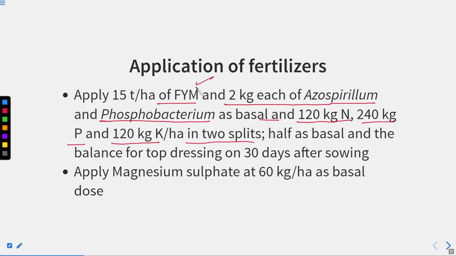So this is the farmyard manure, and these are some of the bacterium that should be present in the field, and half as basal and the balance as top dressing 30 days after the sowing. Apply magnesium sulfate at 60 kg per hectare as a basal dose. So we have to provide this magnesium sulfate as a fertilizer as well.